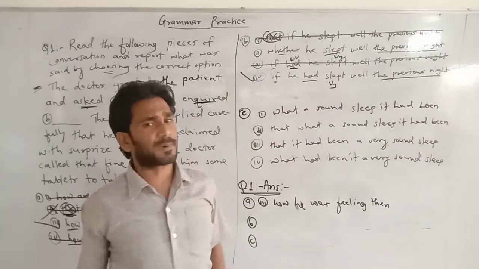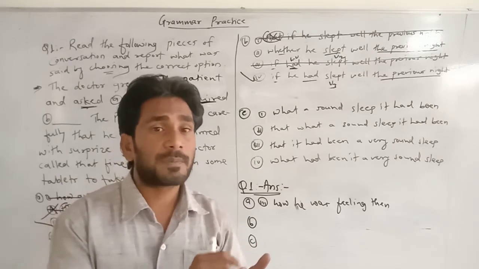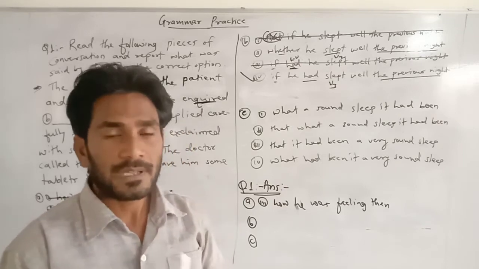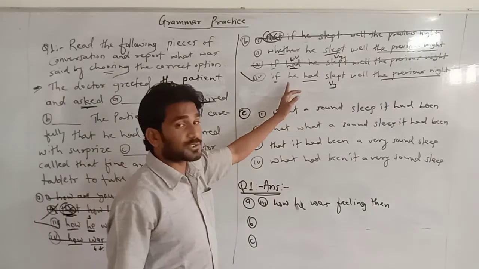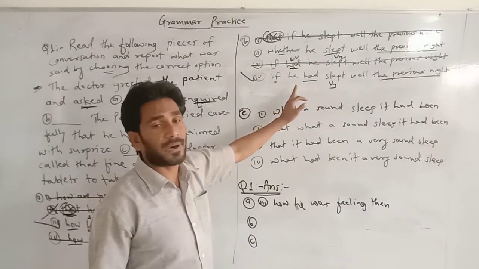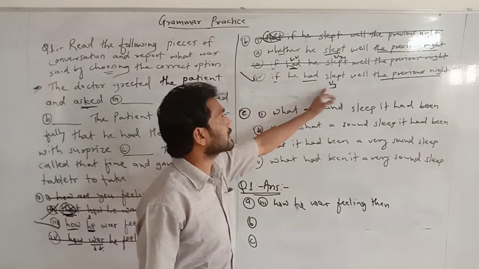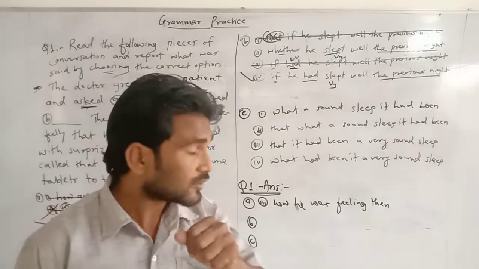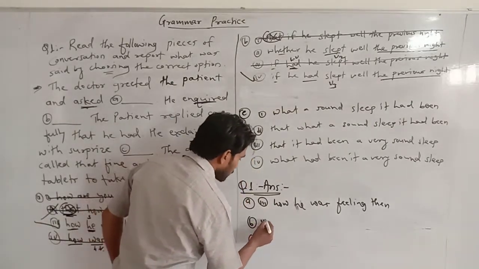And as you know the past perfect tense structure: subject plus had plus V3. Subject plus had plus third form of the verb, then the remaining part of the sentence. So this option fulfills the condition of past perfect tense, and that's why the answer is if he had slept well the previous night. Got it? So now write the answer here. What is the answer? Fourth one.